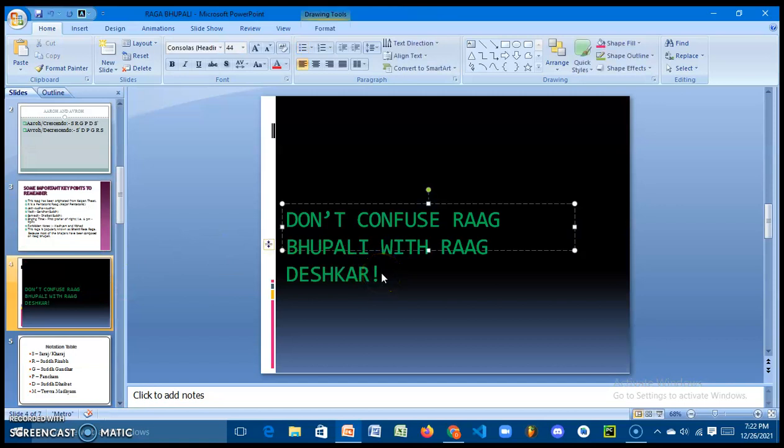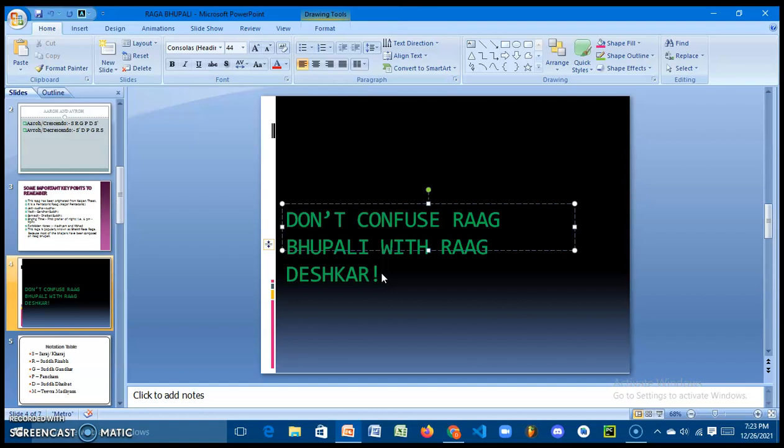This point is very much important. Don't confuse Rag Bhupali with Rag Deshkar. Rag Deshkar also uses the same set of notes, that is sa re ga pa dha, like Rag Bhupali, but they have a different arrangement. Okay, different arrangement, and for this reason the jati of the rag has changed here.